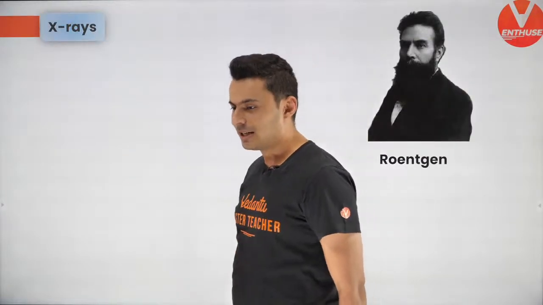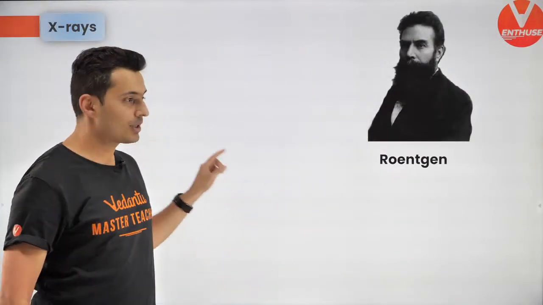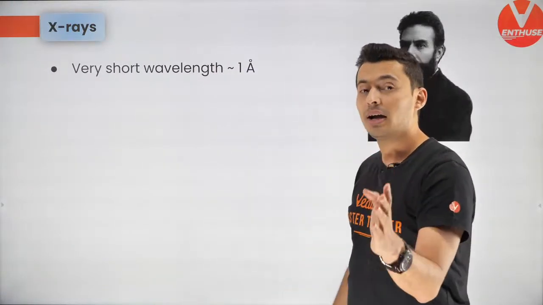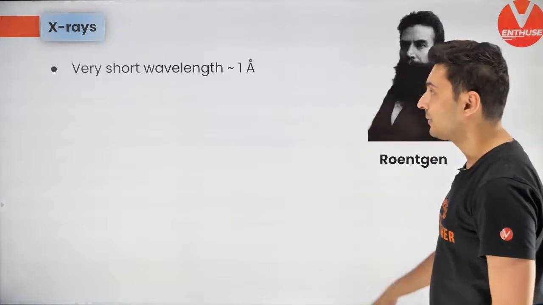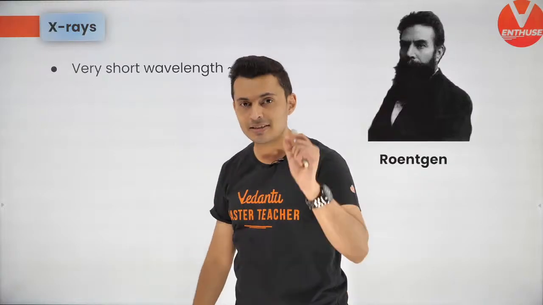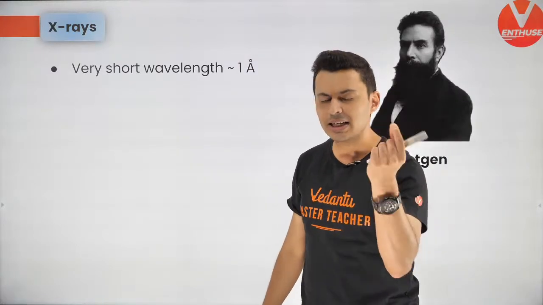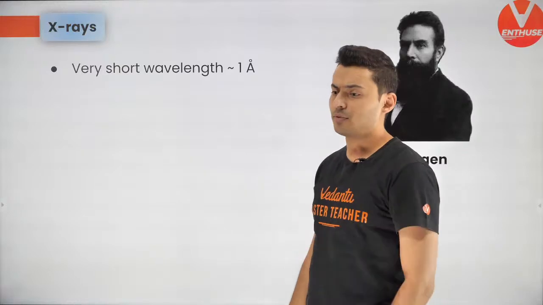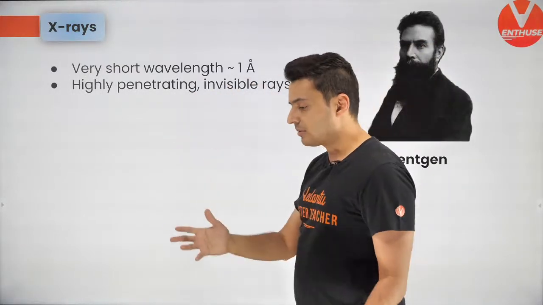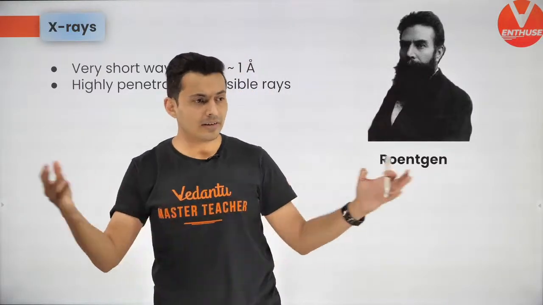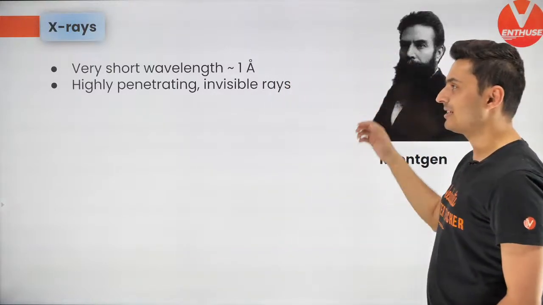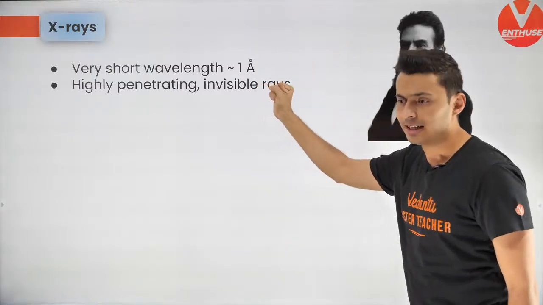In fact, I'm going to tell you all the properties of X-rays, and here it comes. Note it down. X-rays were discovered by Röntgen. Keep this in mind. They have very short wavelengths, of the order of Angstrom. Yes, the wavelength of X-rays is typically some Angstroms or lesser than an Angstrom. Next important property, they penetrate and they are invisible to the naked eye. They penetrate through almost everything around us, including human flesh. They are highly penetrating because they have very short wavelength, and that's why they have very